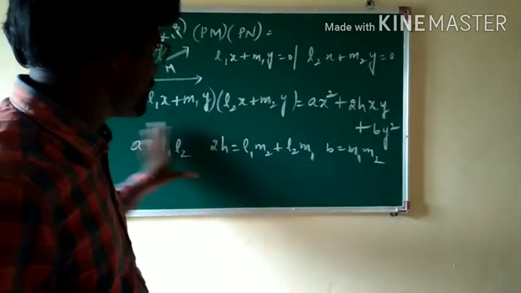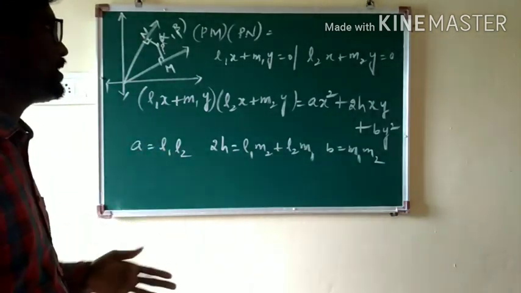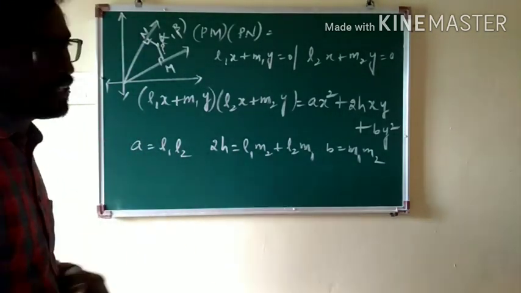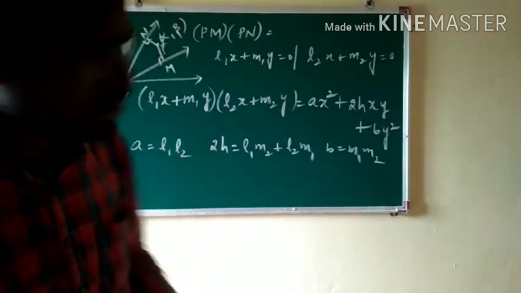We have to mind these results, and then we will be simplifying the product of the perpendiculars in terms of (a minus b) whole square and 4h square finally. Okay, let's go for that.